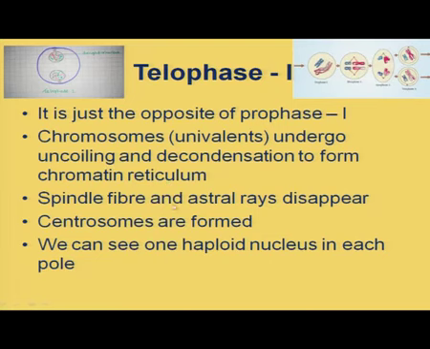reticulum. Spindle fibers and astral rays, they will disappear. And centrioles surrounded by a clear area form the centrosomes. Centrosomes are formed and we can see one haploid nucleus in each of the poles. So, this particular stage we will call telophase.